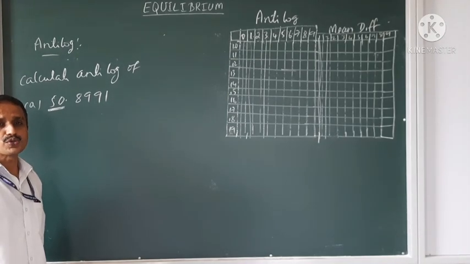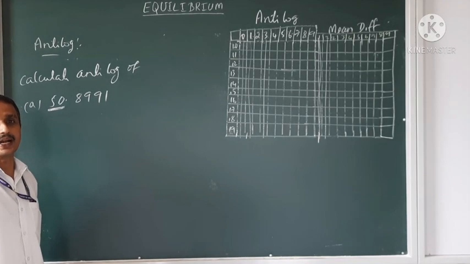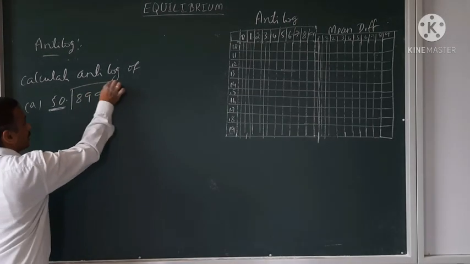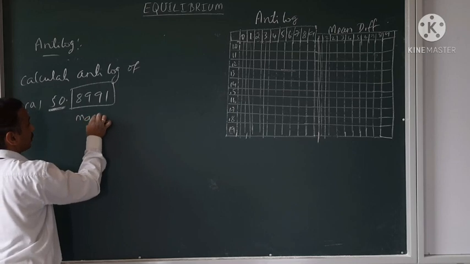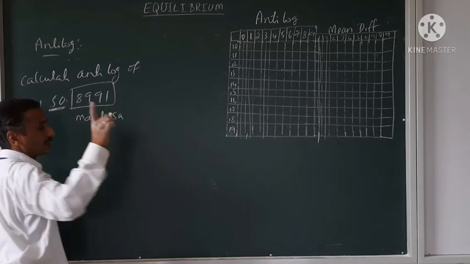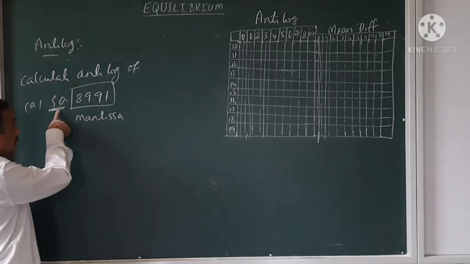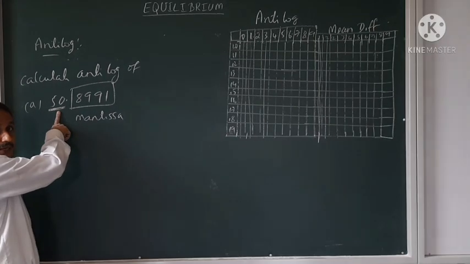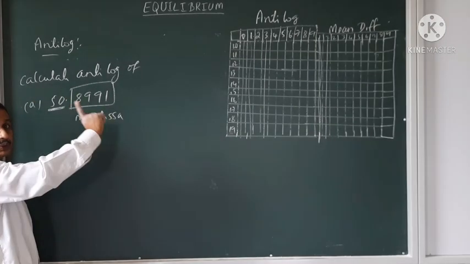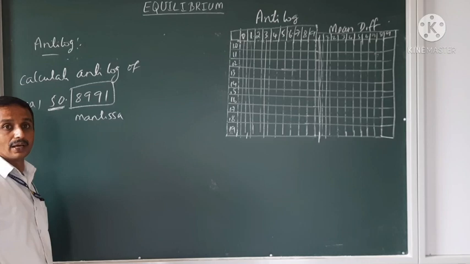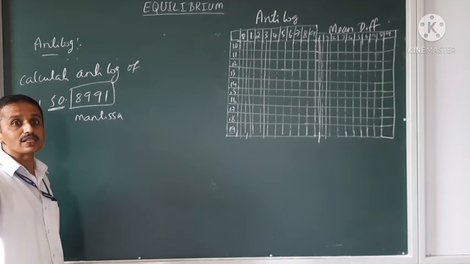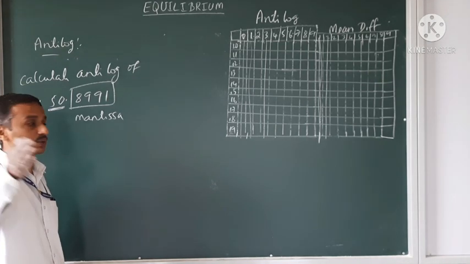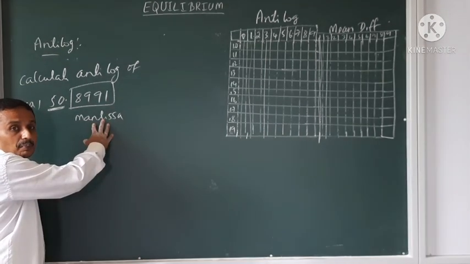Don't use the characteristic to take the anti-logarithm. Only the mantissa part you have to take. For this you have to take the anti-logarithm, and the characteristic should be written as a power of 10. I repeat, the anti-logarithm should be taken for the mantissa part, and the characteristic should be written as a power of 10, meaning it should be multiplied to the value you get here with the power of 10.